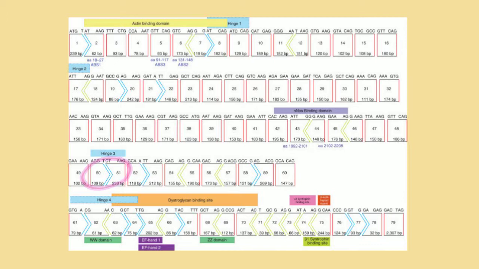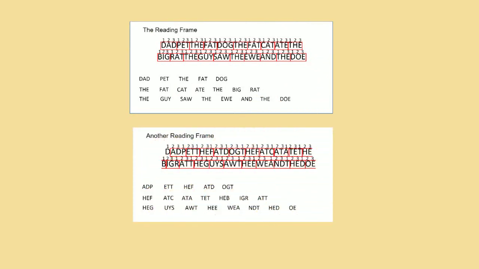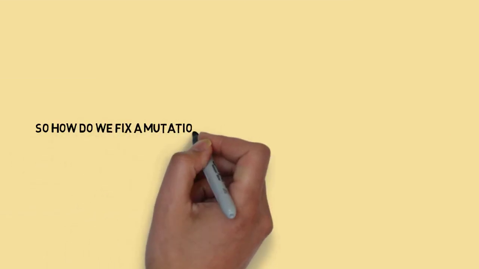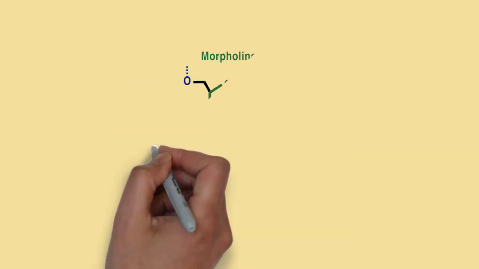In DMD, a deletion of exons results in a loss of reading frame and consequently a dysfunctional dystrophin protein. In other words, the three-letter words in the sentence are shifted and the message is lost. So how do we fix a mutation that causes a loss of reading frame? One potential answer could lie in exon skipping, which seeks to restore the reading frame in mRNA.